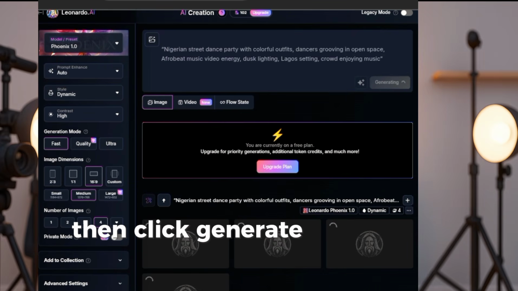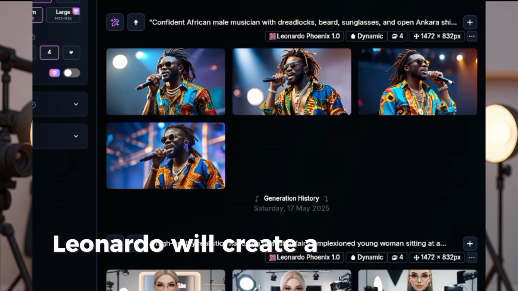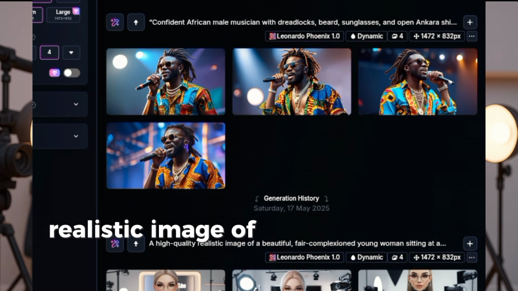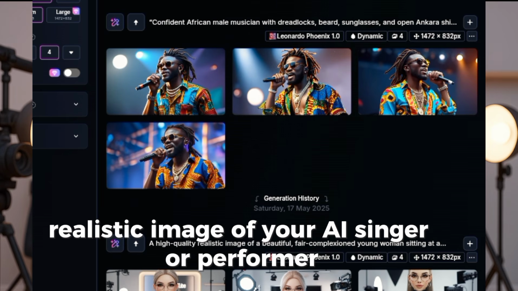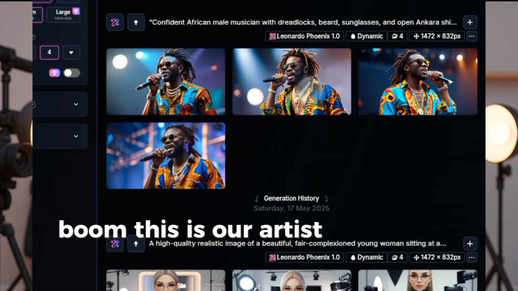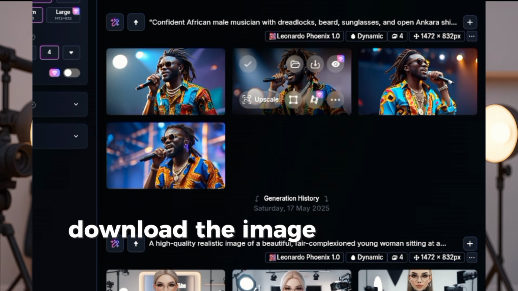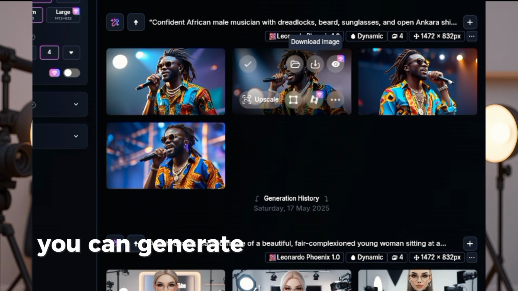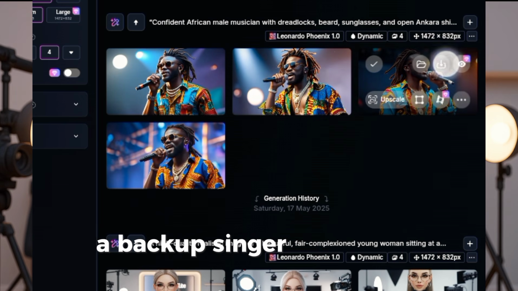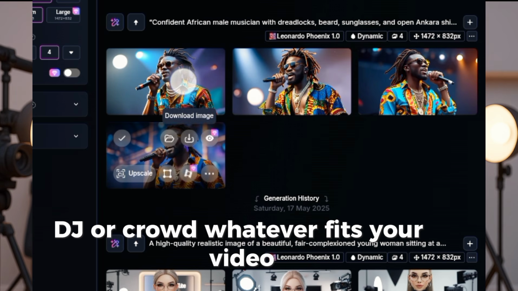Then, click Generate. In a few seconds, Leonardo will create a stunning, realistic image of your AI singer or performer, fully ready for animation. Boom! This is our artist, looking clean and stage-ready. Download the image to your phone gallery. You can generate more characters, a backup singer, dancers, DJ, or crowd, whatever fits your video.